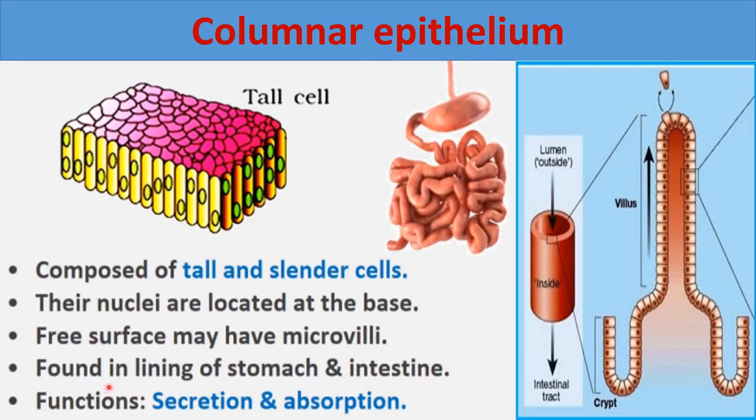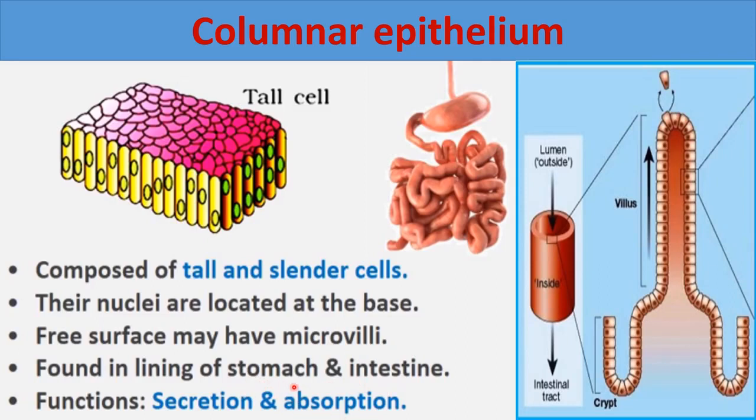Where is it found? It is found in the lining of stomach and intestine. That's why the digestive system is shown here. And this is one villi in the intestine. So it is found in stomach and intestine, and its function is secretion and absorption, because it is present in stomach and also in intestine. So you know the function of stomach and intestine.